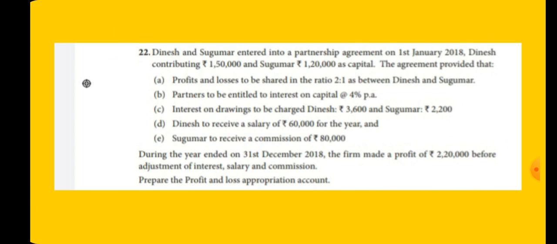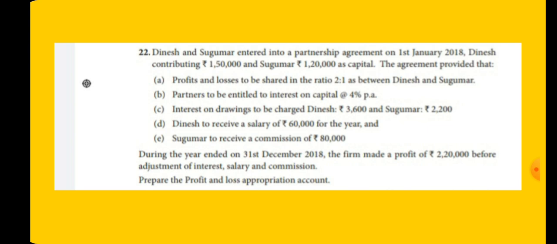Profit and losses to be shared in the ratio 2:1 as between Dinesh and Sukumar. So any profit or loss arising is shared among the partners in the ratio 2:1. Partners are entitled to interest on capital at 4% per annum. Interest on drawings is to be charged: Dinesh 3,600 and Sukumar 2,200. These amounts are given directly, and will be recorded on the credit side of the profit and loss appropriation account.